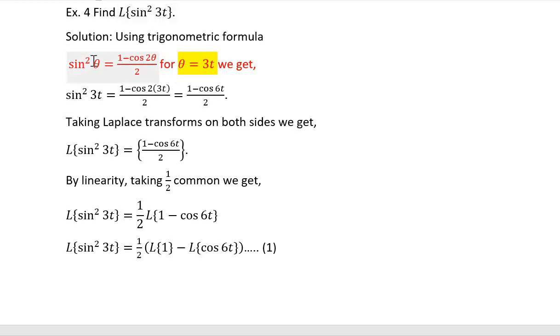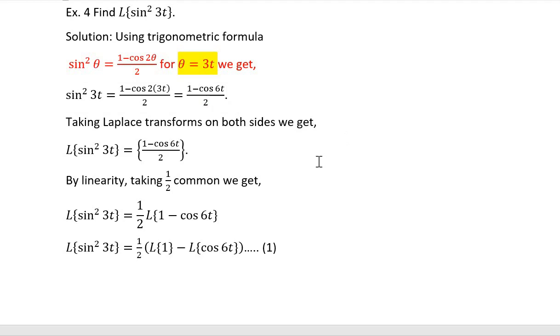So if you compare this with this, the value of theta is 3t. So sin square 3t will be 1 minus cos 2 into 3t whole divided by 2. It is 1 minus cos 6t divided by 2.